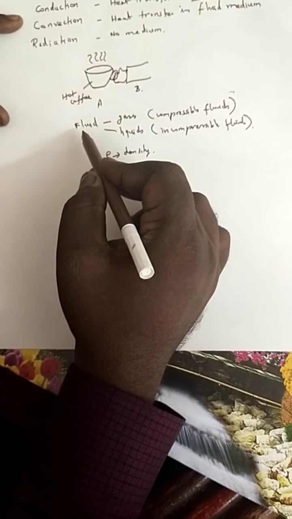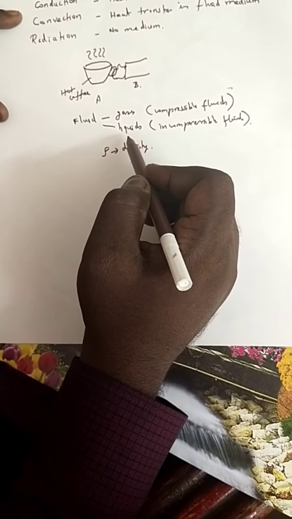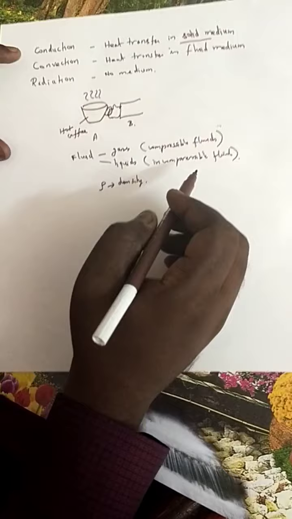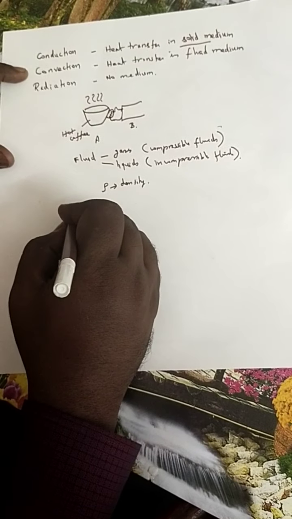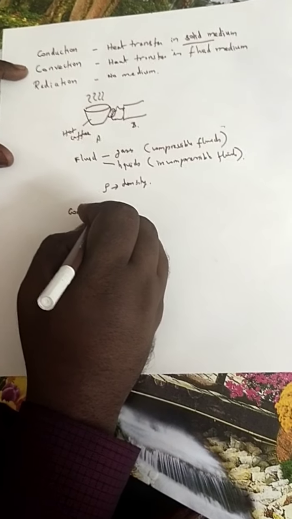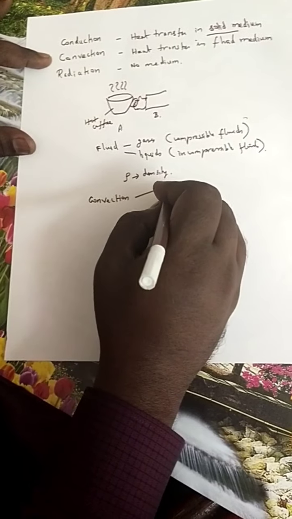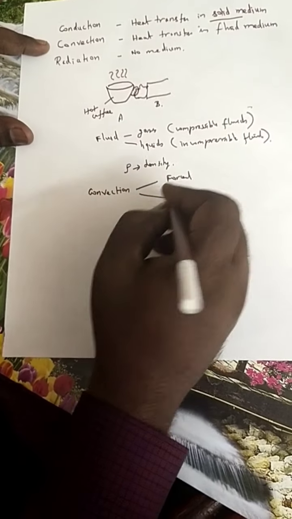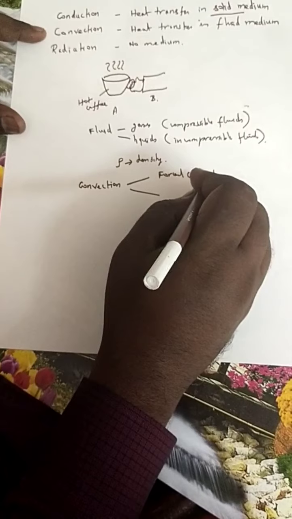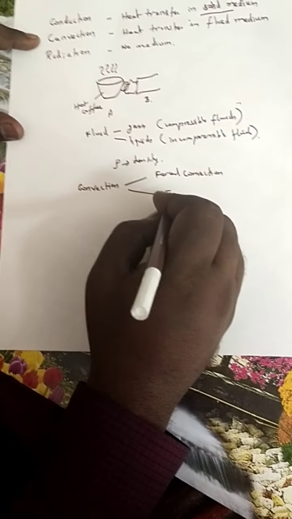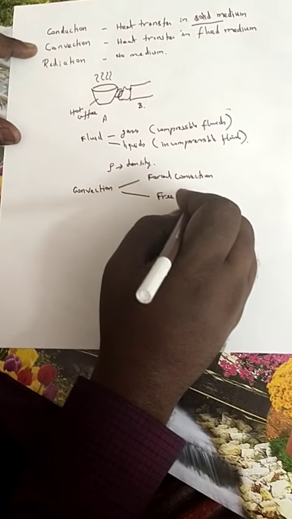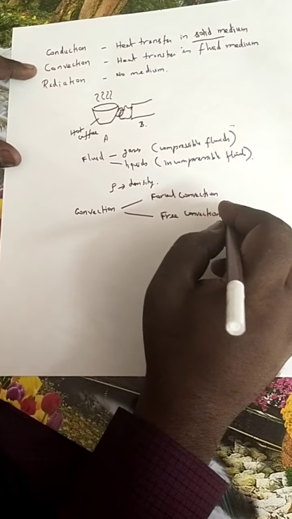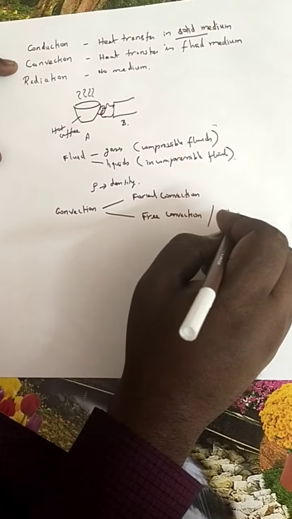Now, heat transfer in a fluid, it can be gas or liquid, is nothing but convection. Convection is classified into forced convection and free convection. Free convection is also known as natural convection.